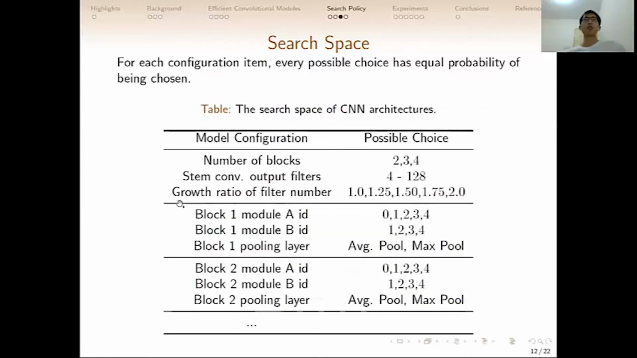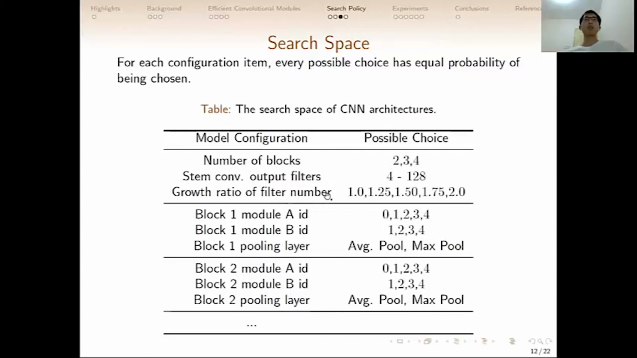Here is the description of our search space. For each configuration item, every possible choice has equal probability of being chosen. For each configuration, we choose one of the options, and then we form a candidate model architecture. First, we decide the number of convolutional blocks, from 2 to 4. And then we decide the number of output filters in the stem convolution layer, from 4 to 128.